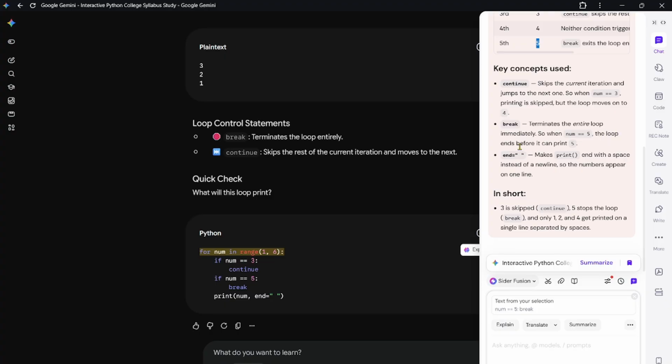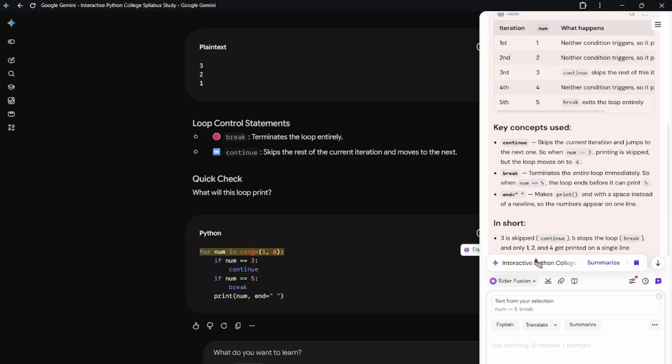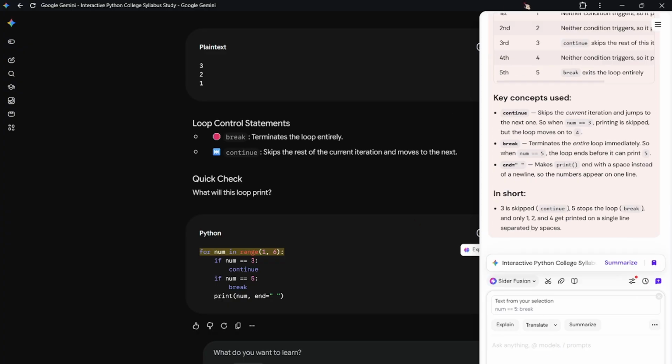Continue skips the current iteration and jumps to the next one. So when num is equal to 3, printing is skipped, but the loop moves on to 4. Break terminates the entire loop immediately. So when num is equal to 5, the loop ends before it can print 5. And end equals a space in print prints with a space instead of a new line, so the numbers appear on one line. In short, 3 is skipped, 5 stops the loop, and only 1, 2, 4 get printed on a single line. So this is what is happening here.